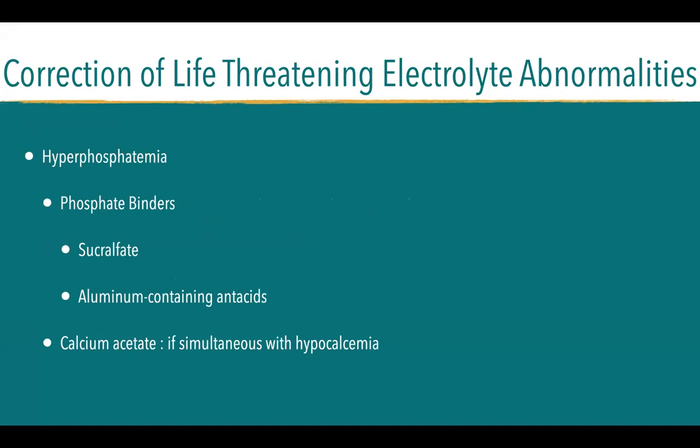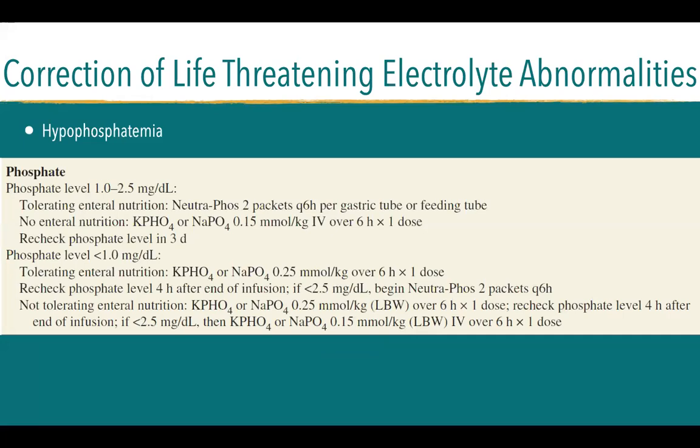Hyperphosphatemia, we give phosphate binder phosphate and aluminum containing antacids orally. And for hypophosphatemia, this is the way to correct. Okay, sorry, talagang madami.